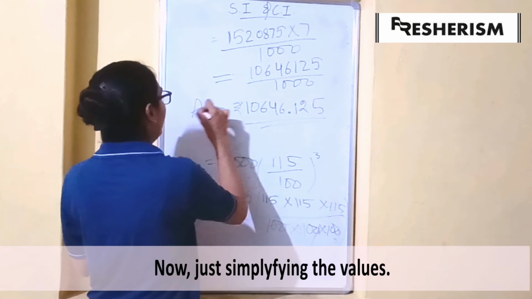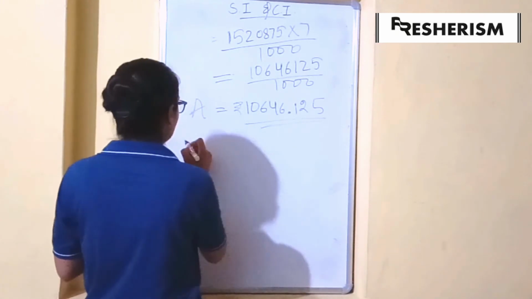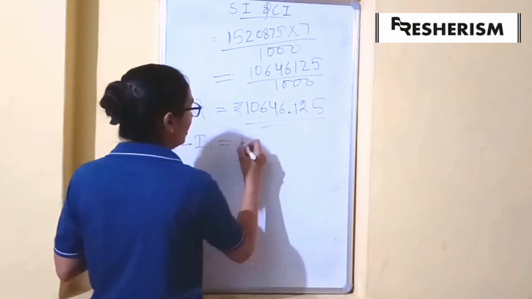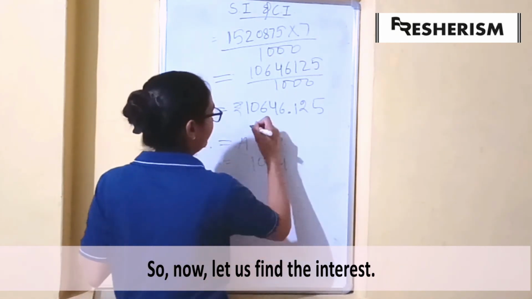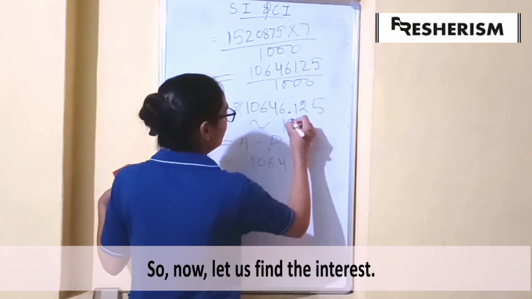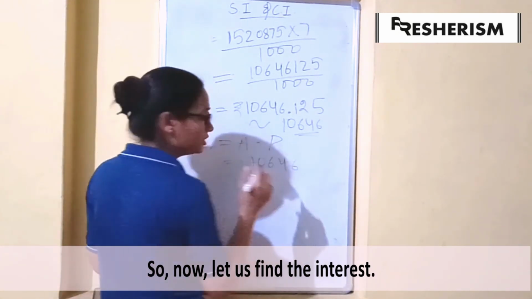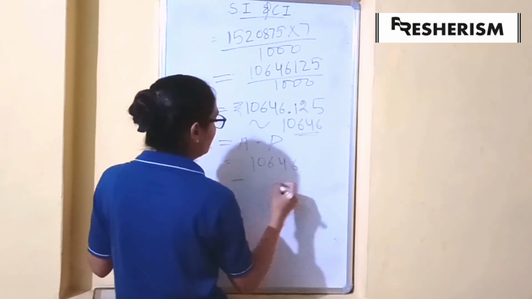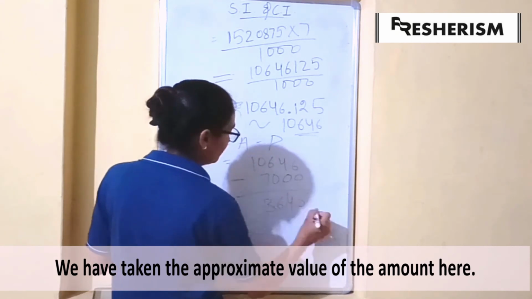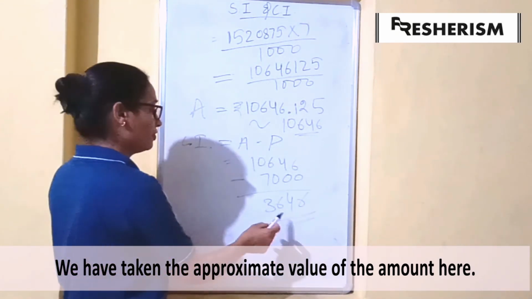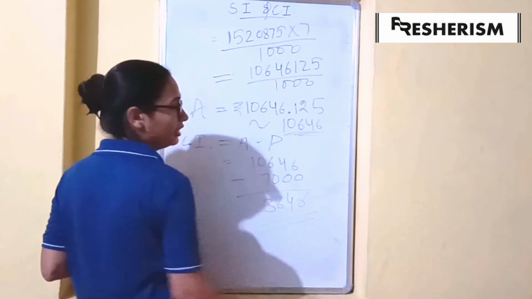So we found our amount and we are left with finding the interest. Our compound interest would be equal to amount minus principal. The amount we have is 10646, taking an approximate value. 10646 minus principal, and the principal was 7000. What do we get? 3646. This is our interest. So we got the interest as 3646, and this is our amount, 10,646.